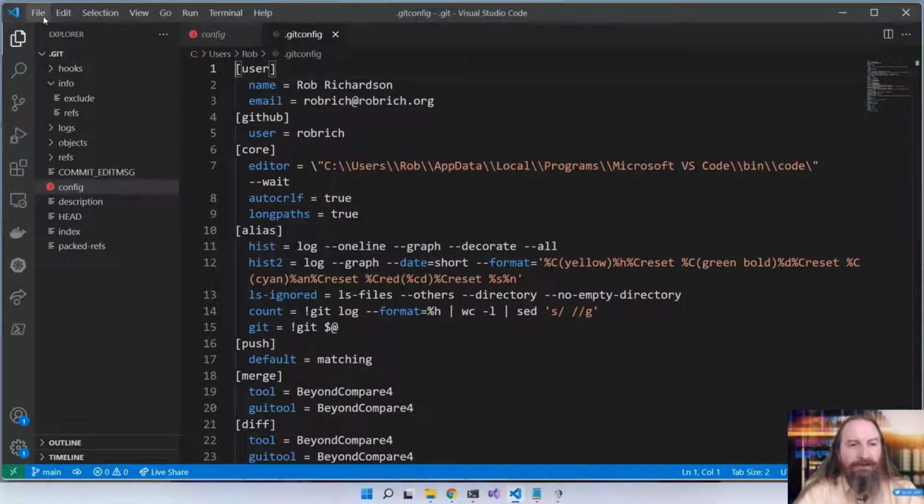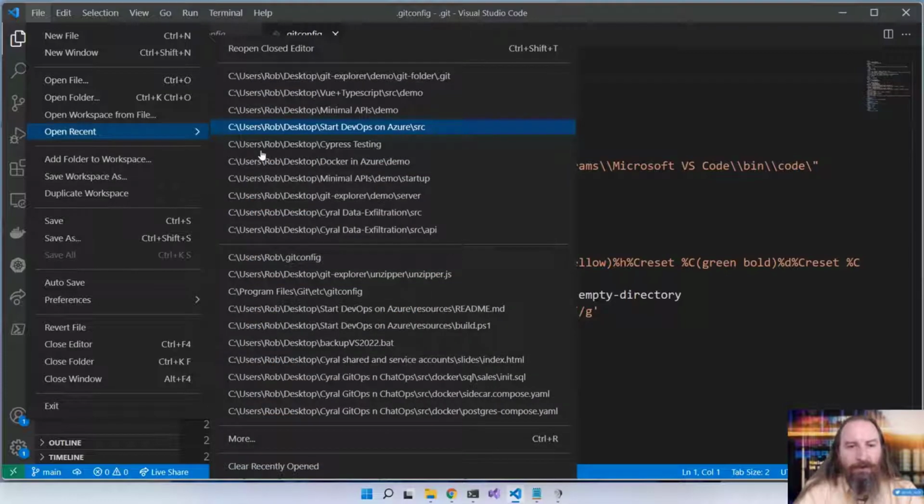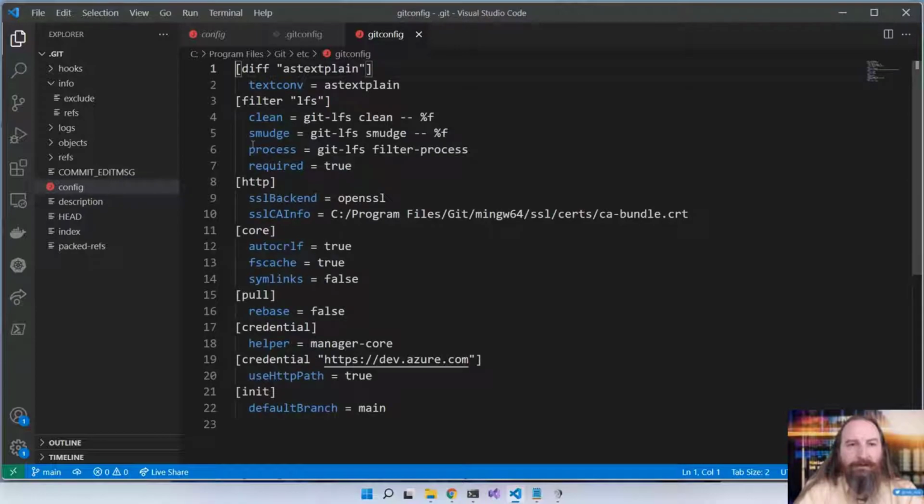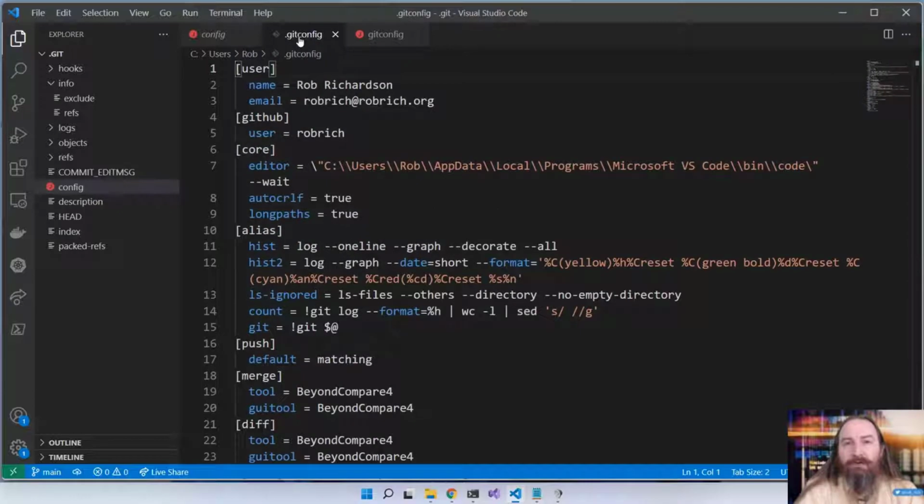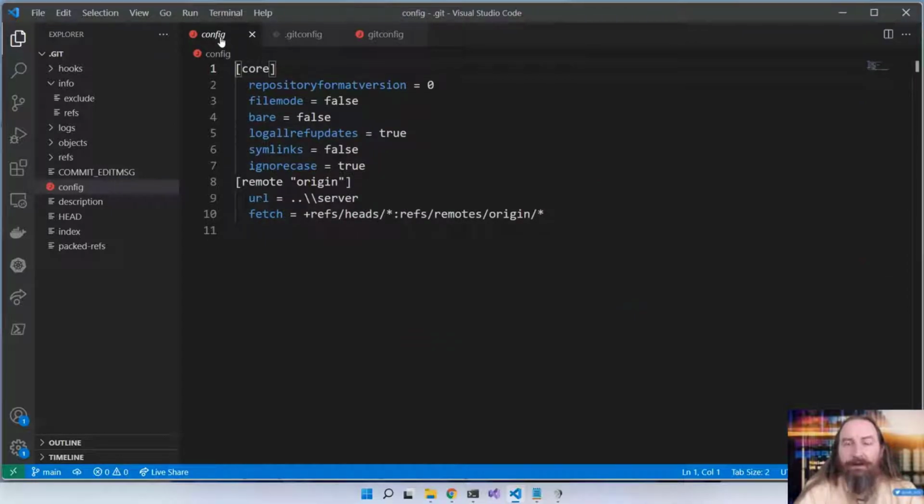We have a third level called the system one that is in that spot where Git got installed. So in my case, it's in Program Files, Git, etc, gitconfig. These are all the settings I chose when I installed Git. And then I override that with any user-specific details that I put inside my .gitconfig in my user profile, and I can further override those with any settings that I put inside this local repository.